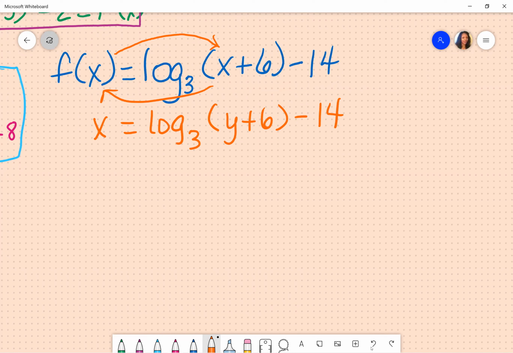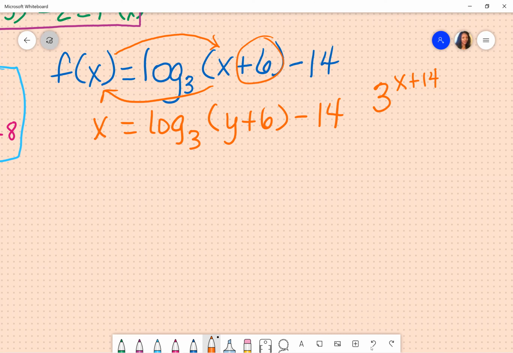So let's just say I was trying to jump ahead and I wanted to do the inverse. So I wonder what my answer should be. If I am doing the inverse of a log, I know it's going to be an exponent. I know my exponent has the same base, so I know it's going to be 3. And then my value is now going to be my exponent, except I have to swap these numbers and the signs. So it's going to be x, this is going to switch, but it's going to change the sign, plus 14.